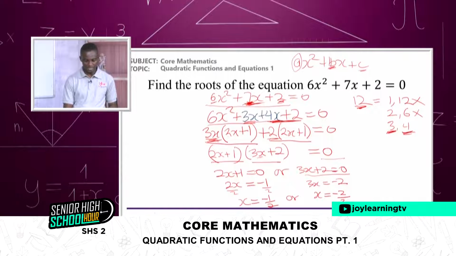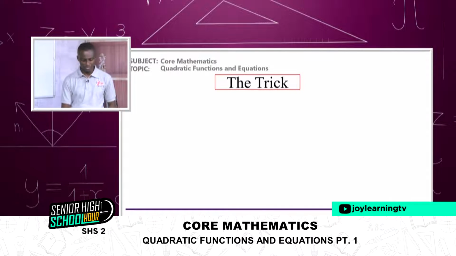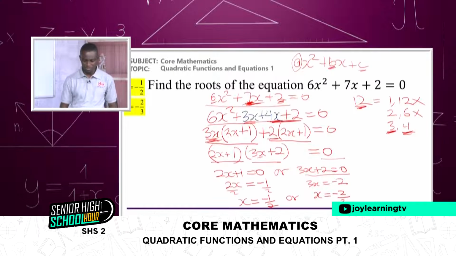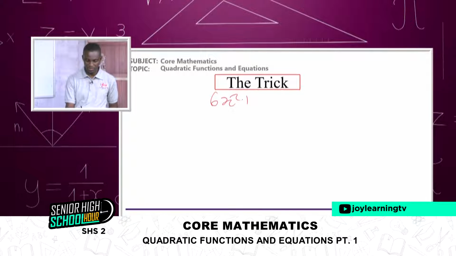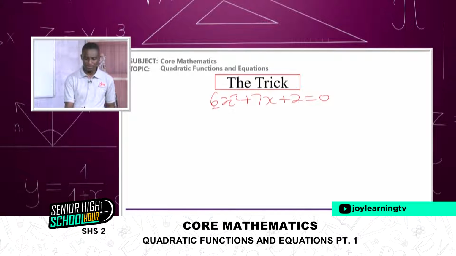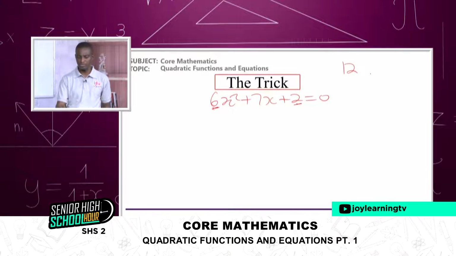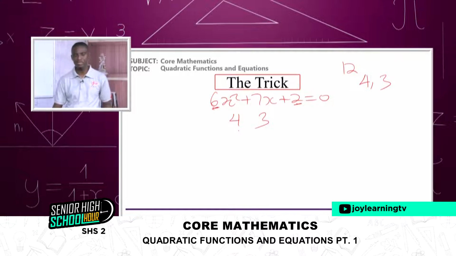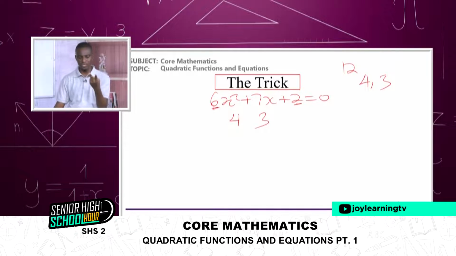Now I'm going to do a different method to give you the same answer, which I call the trick. How do we use the trick in doing this without going through all the process? So I can skip all this part and get the same 6x squared plus 7x plus 2 is equal to 0. So all I'll do is pick the 6 and then the 2, multiply them and get 12. Find the factors of 12. That is very important. So we saw that it was 4 and 3. Now this 4 and 3, just write them down. And then switch their signs. Now they are all positive. So you switch the signs and you get negative, negative.